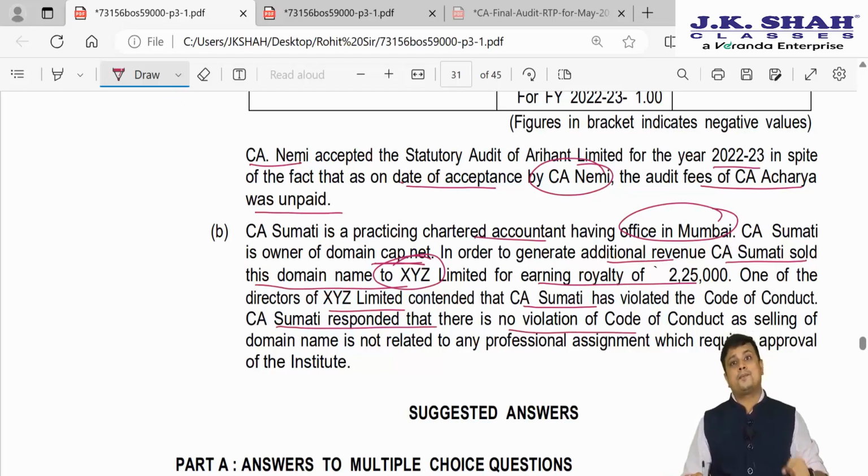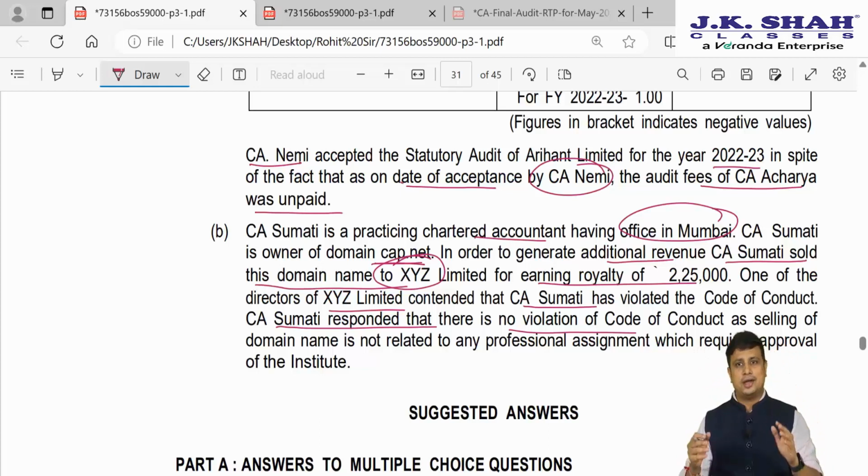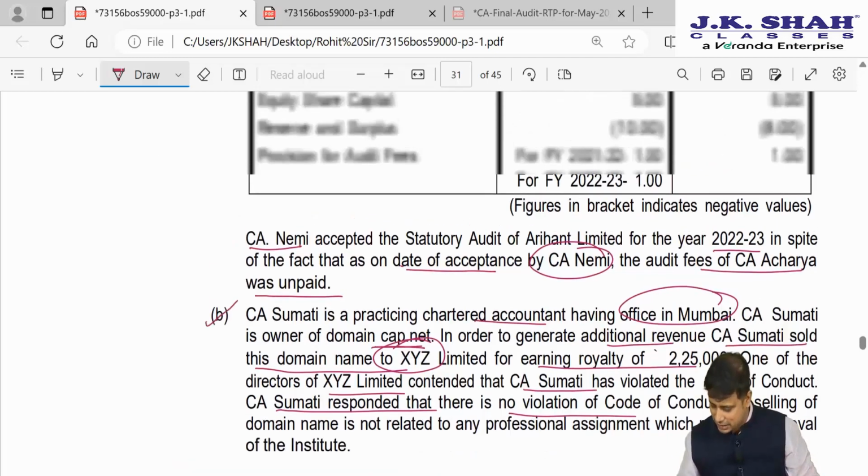As per clause 11 part 1 of the first schedule, if we engage in any occupation other than CA, we need to obtain a permission from ICAI unless all the occupations that we are entering into are mentioned in the general resolution. Selling of domain names is not mentioned in the general resolution, hence we will have to obtain a specific permission. Without obtaining specific permission, if we enter into this, we will be guilty of misconduct. Hence in this particular case, CA Sumati will be guilty of misconduct.